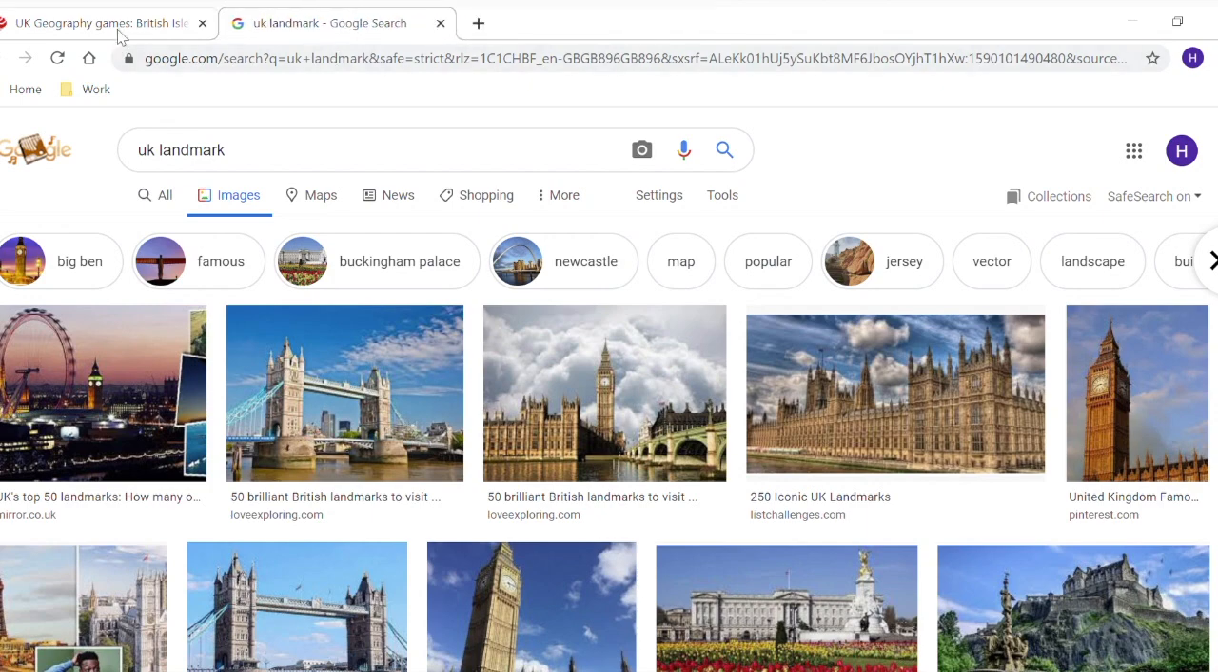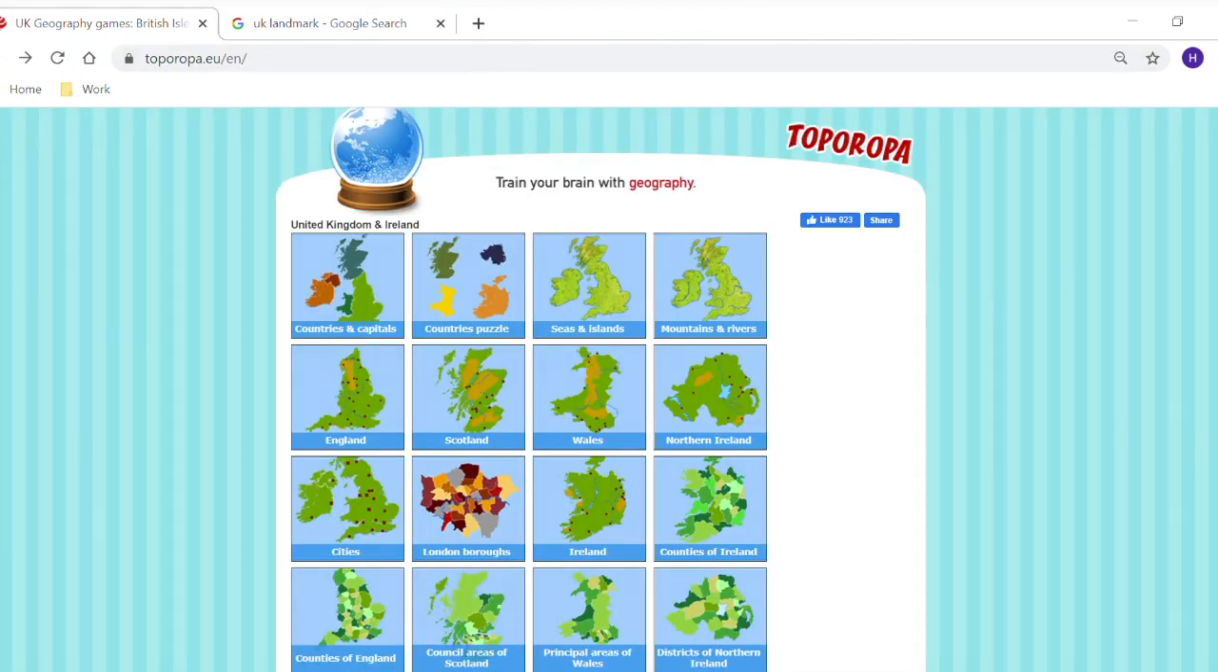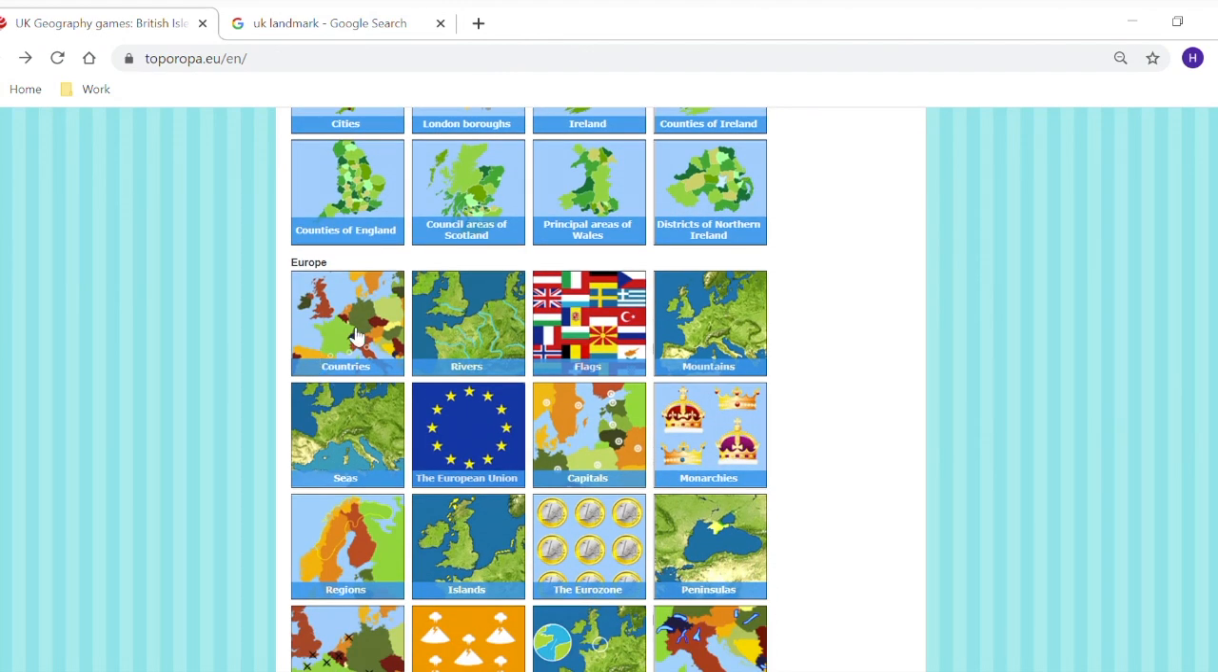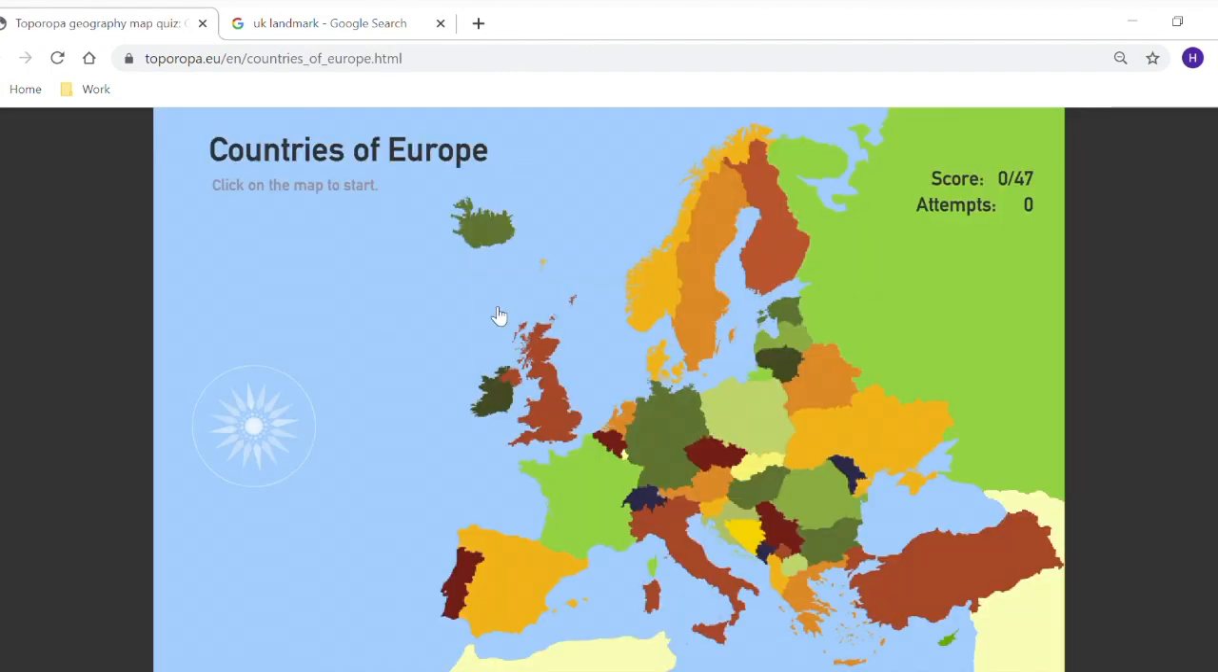So I'm just going to show you one more of the games on this website. Let's go on to the countries of Europe, because that'll be a good one for you to learn. So it's asking me where is Cyprus, so I'm going to look at my map. Now there's 47 countries in Europe, which is quite a lot, but as long as you keep practicing, you're definitely going to be able to learn them all.